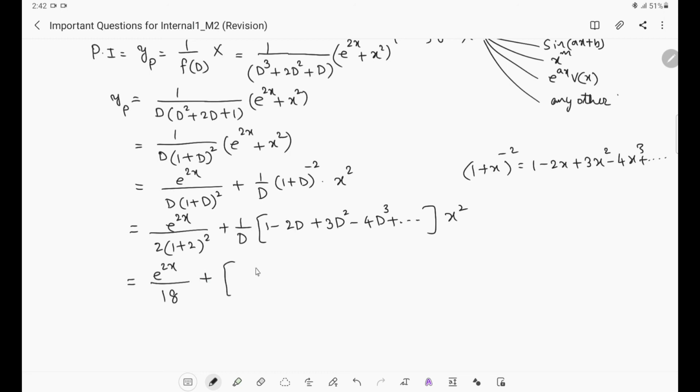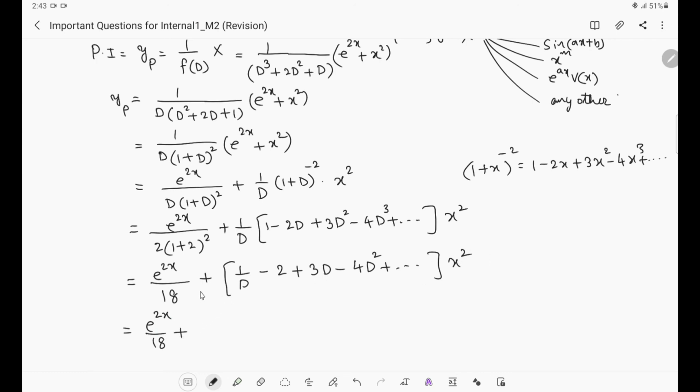Then the second term, you take this 1 by d inside. What will happen? 1 by d here in the first term, then 2d by d is 2 only, plus 3d square by d is 3d, minus 4d cube by d is 4d square. We don't need to write the further terms because the second derivative of x square will persist, but the third derivative of x square will not be non-zero, it will become 0. So let us see, e power 2x by 18 plus